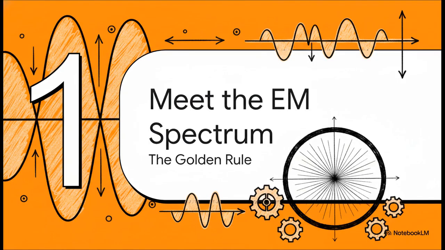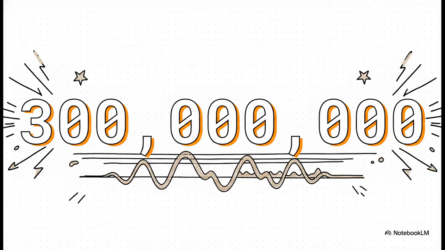All right, Section 1, meet the EM spectrum and its golden rule. We need to set up the absolute baseline for all these waves. The single most important thing to know is this exact number, 3.0 times 10 to the power of 8 meters per second. Put simply, that is 300 million meters a second. It's absolutely mind-blowing. Every single electromagnetic wave, from a giant radio wave to a tiny little gamma ray, travels at this exact same constant speed, in a vacuum. And actually, the syllabus notes that their speed in air is pretty much the same too. You've got to lock this golden rule into your brain right now, because I promise you, examiners love testing it.